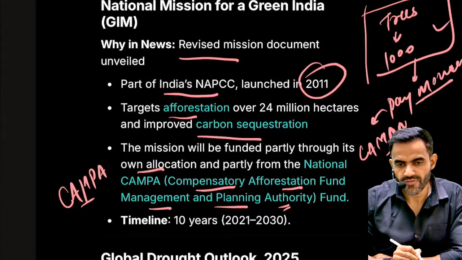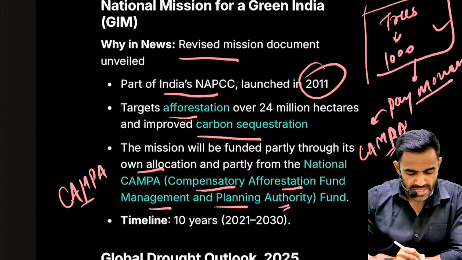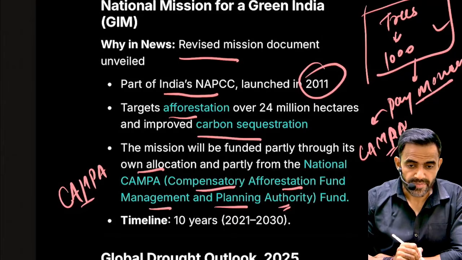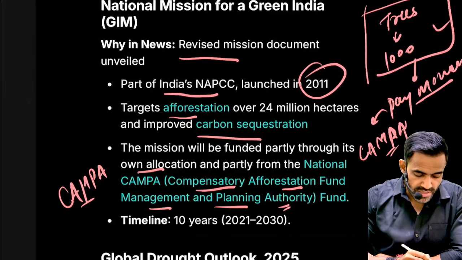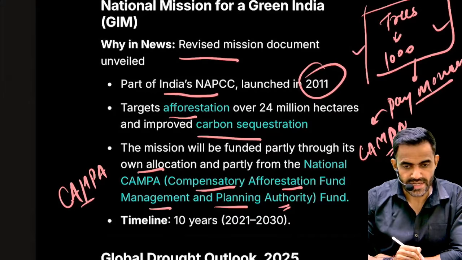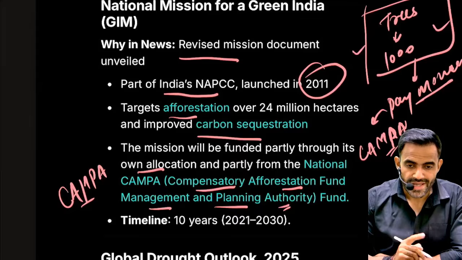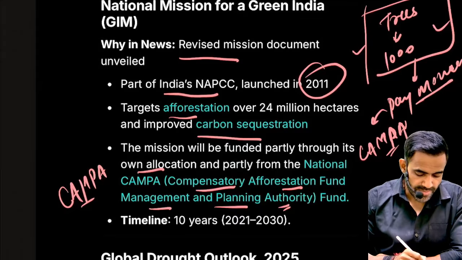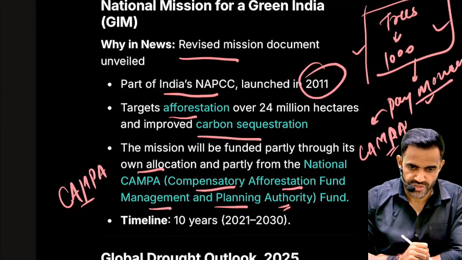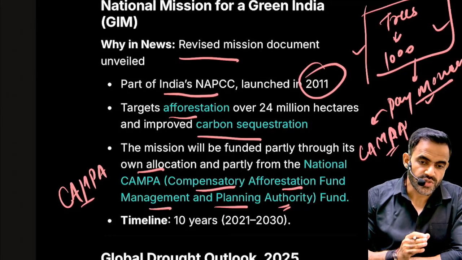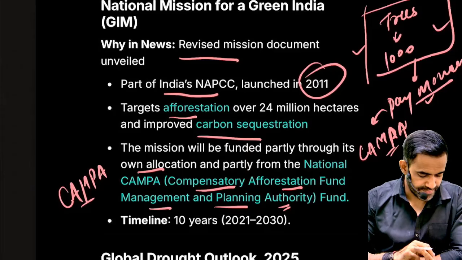Why are we allowing the deforestation in this case? Because industrial development is also important, but someone who has cut these trees, technically there is loss of environment, so in compensation to that they need to pay money to the Campa fund. That is compensatory afforestation. So this is money which will be used for the afforestation.